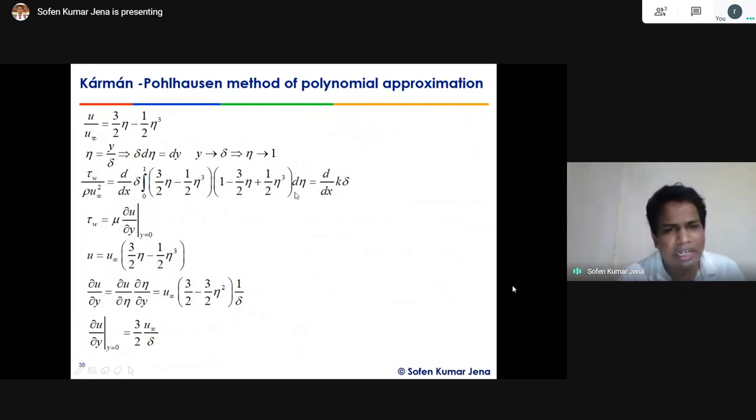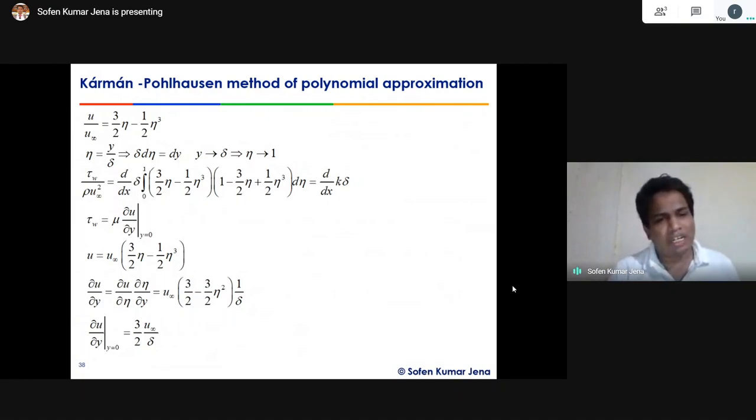Once you do the integration, the resulting term is no more a function of eta, right? It's a constant kind of thing, because once you find the function with respect to eta and put in the limits, it is no more a function of eta. That constant I have taken as k, right? d by dx of k into delta I have taken, right? Then again,